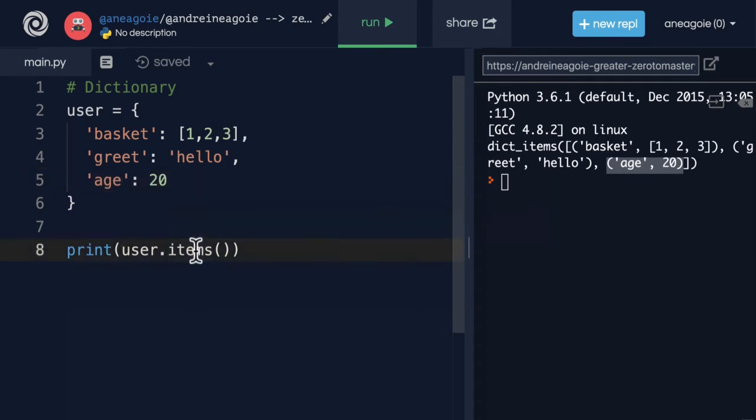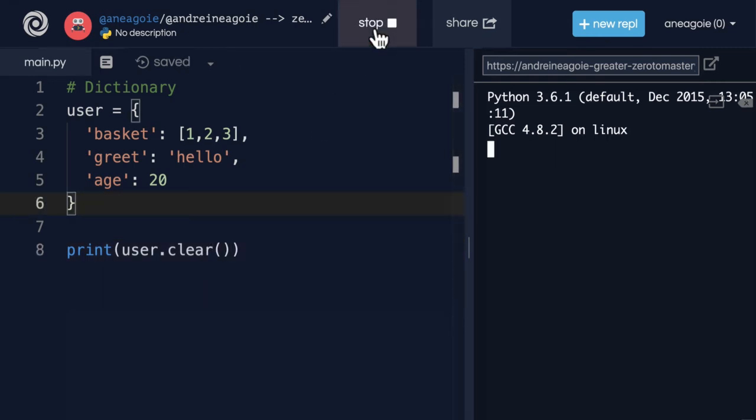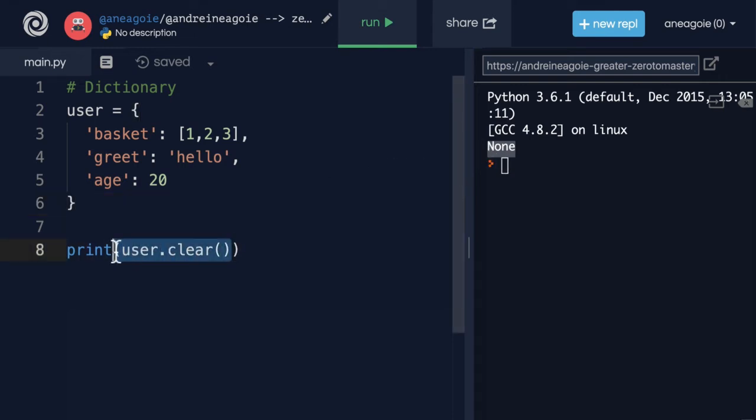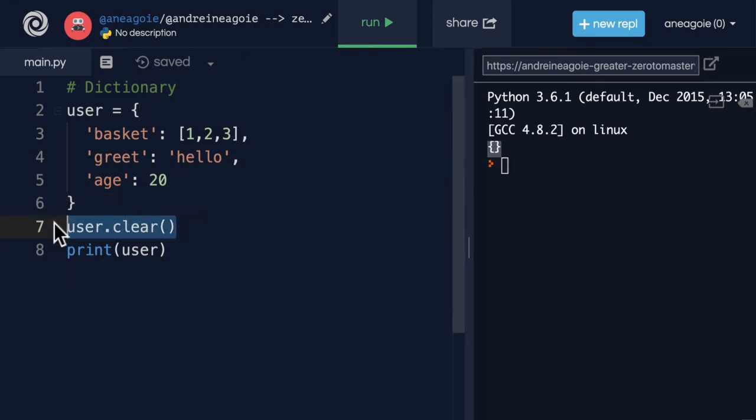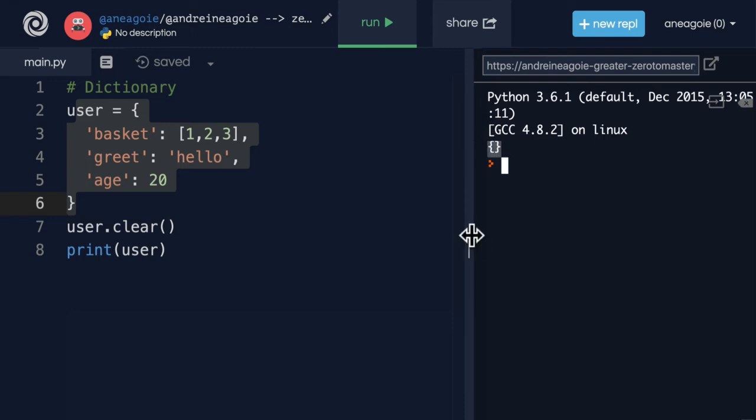One is a very nice one. It's called clear. And if I run this, you see that I get an empty dictionary. What if I just run user.clear here and run user? Well, it's still an empty dictionary. So you can see here that clear doesn't actually return anything. It's in place, removes whatever the dictionary has. So it just creates an empty dictionary.